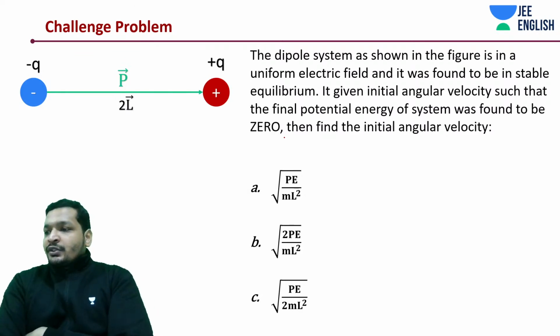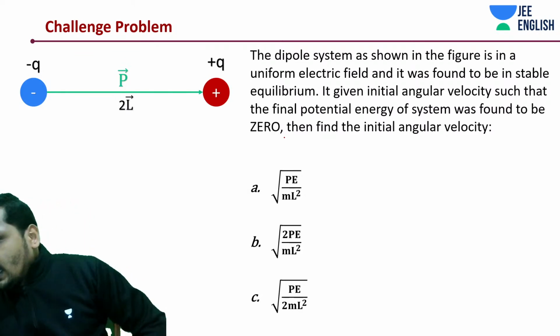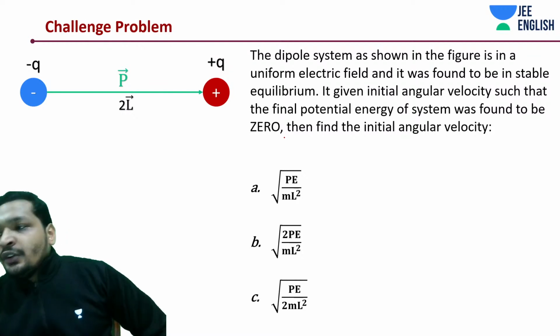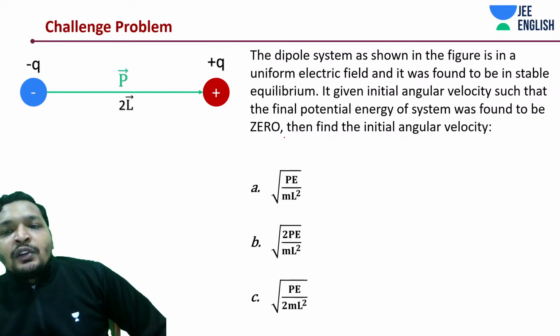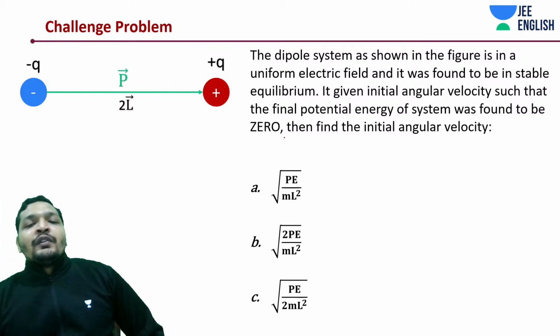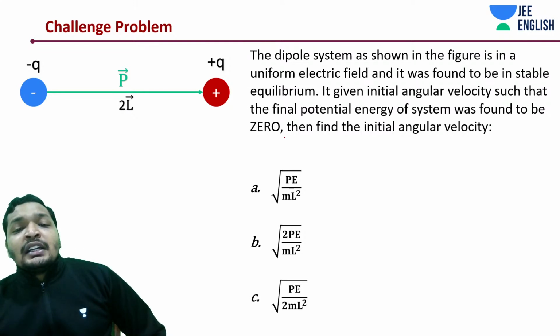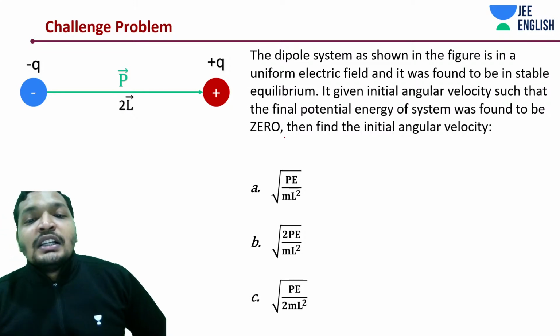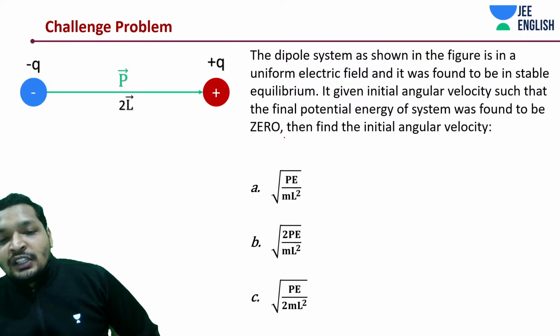All right, let's get into the next question. It's an easy question. We'll quickly close this lecture after this question, don't worry. The dipole system as shown in the figure is in a uniform electric field and was found to be in a stable equilibrium. It is given an initial angular velocity such that the final potential energy was found to be 0. Then find the initial angular velocity of the system.